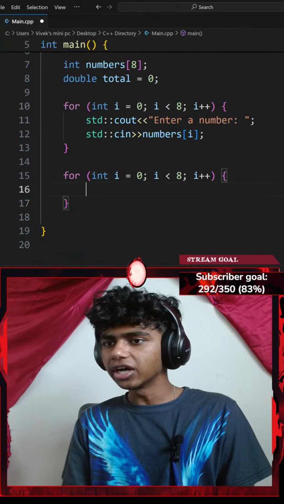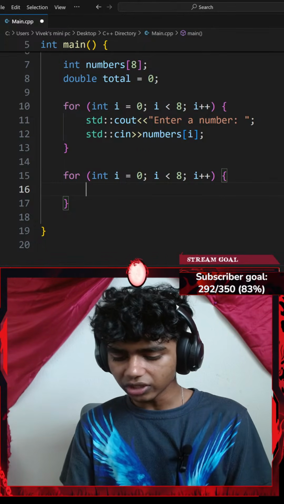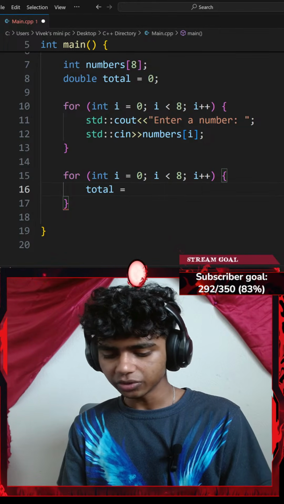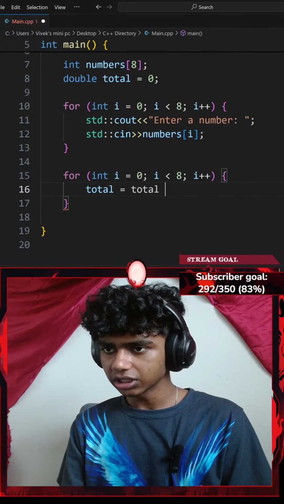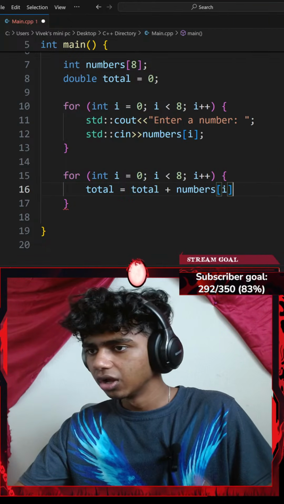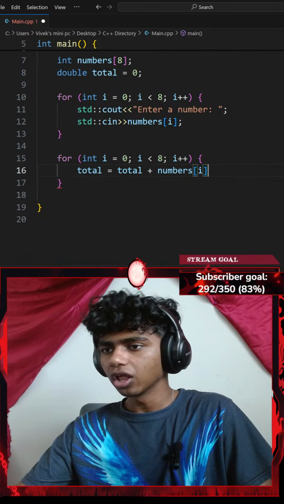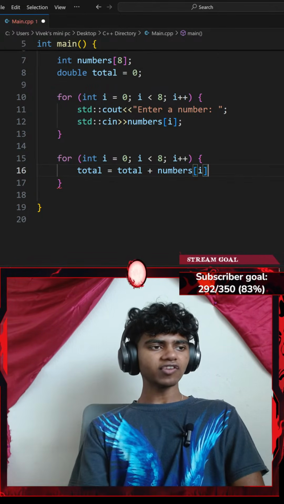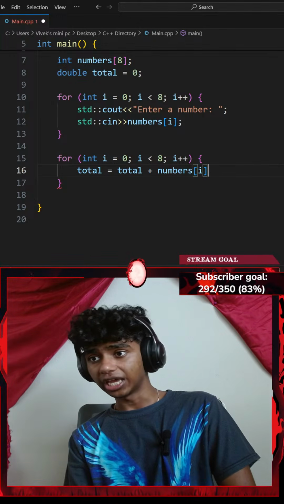So add all the numbers inside of my vectors. To do that, I could go with something like my total variable. Let me set that equal to total plus my numbers at index of i. Okay, so that adds my total with all of my numbers. Okay, that's the total of my numbers. Now I gotta find the average of all numbers inside of my index.